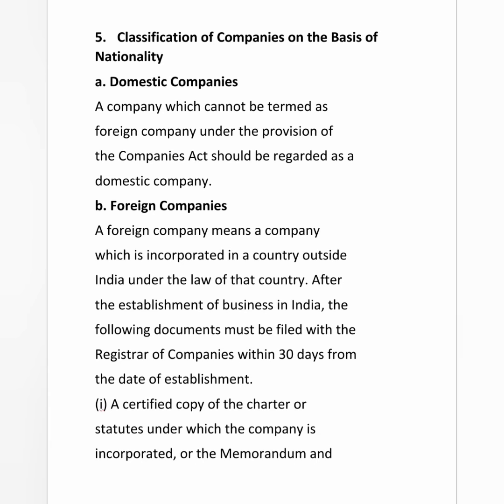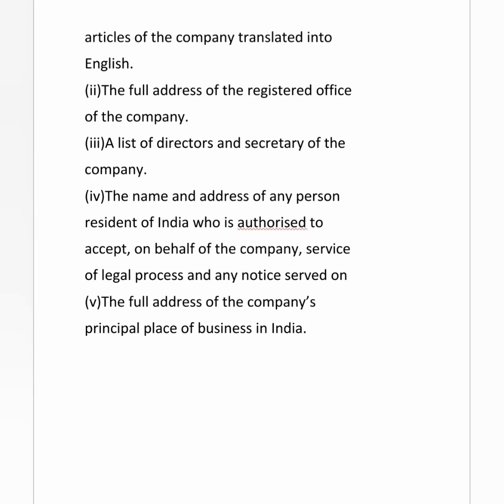After the establishment of the business, the following documents must be filed with the registrar of companies if that company wants to be registered in India, within 30 days from the date of establishment: a certified copy of the charter and statutes under which the company is incorporated, or the memorandum and articles of the company translated into English.